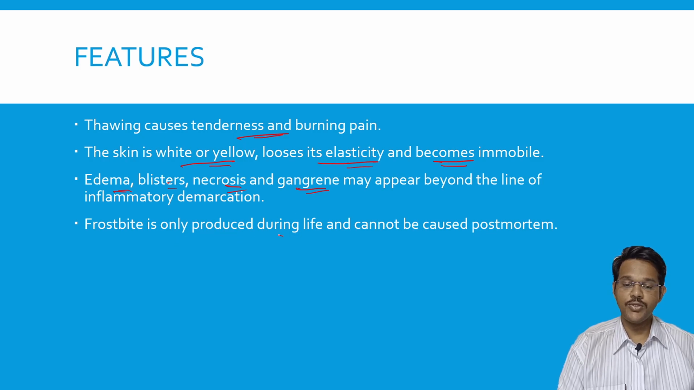There is edema, blister formation, necrosis, then gangrene formation, and beyond that, it may also get amputated. Frostbite is only produced during life and cannot be seen postmortem. So this is a very important point which has to be noted. If frostbite is seen, that indicates that the person was alive, since it requires a running blood supply for frostbite to occur. It cannot be produced postmortem.